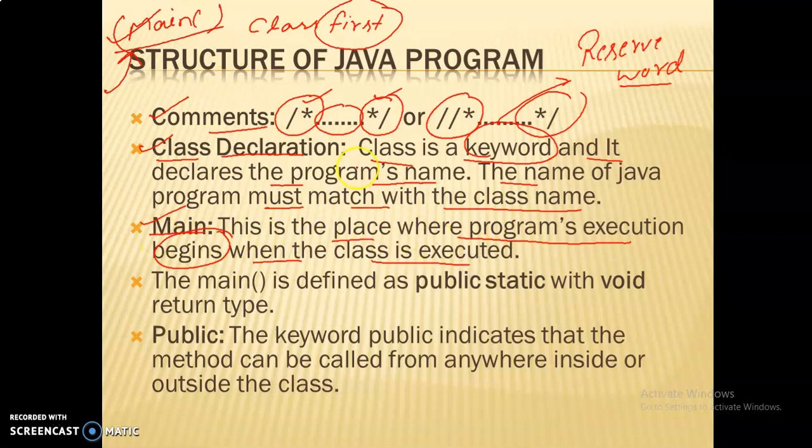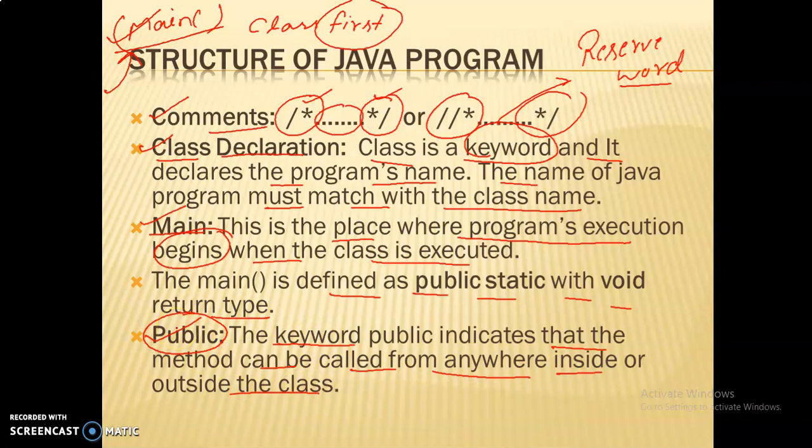The main method is defined as public static with void return type. Public is an access specifier. We will discuss later what an access specifier is and what its types are: public, private and protected. But today we will only talk about public. Public is also a keyword. Keyword means reserved word. It indicates that the method can be called from anywhere, inside or outside the class.